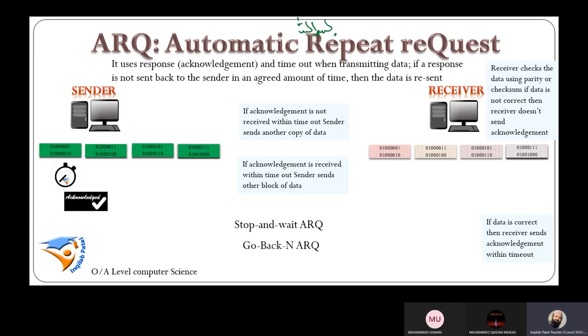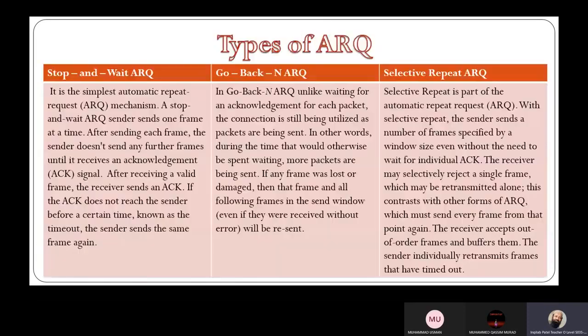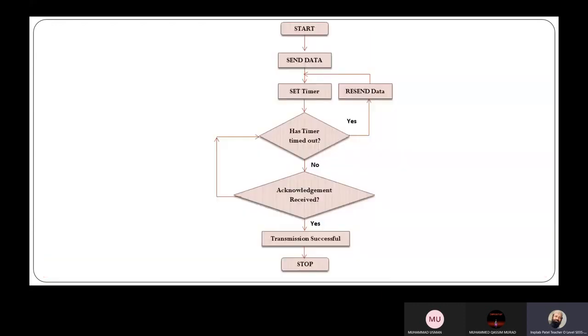Then there is go back N ARQ. Sender will send all the data packets at once and wait for the acknowledgement. And if acknowledgement is not received for any packet, then it will resend the data packet and all other data packets which are sent after that. This is known as go back N ARQ. Then selective repeat ARQ. Sender will send all data packets, wait for acknowledgement. If acknowledgement is not received for any specific data packet, it will resend only that data packet. Right, beta? So these are methods of verification.